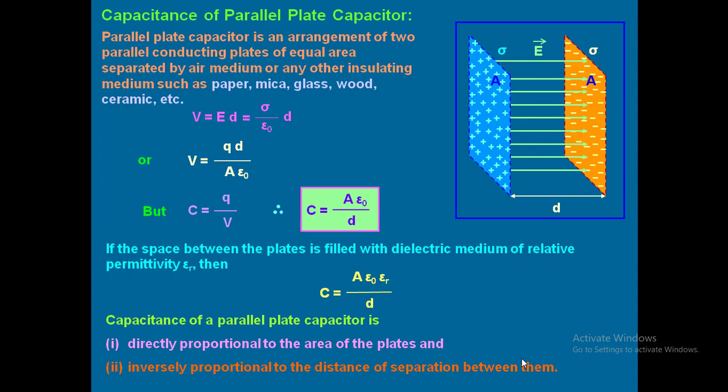More the distance between the plates, less the capacitance will be. Less the distance between the plates, more the capacitance will be. Clear? That is about the factors on which the capacitance is dependent.